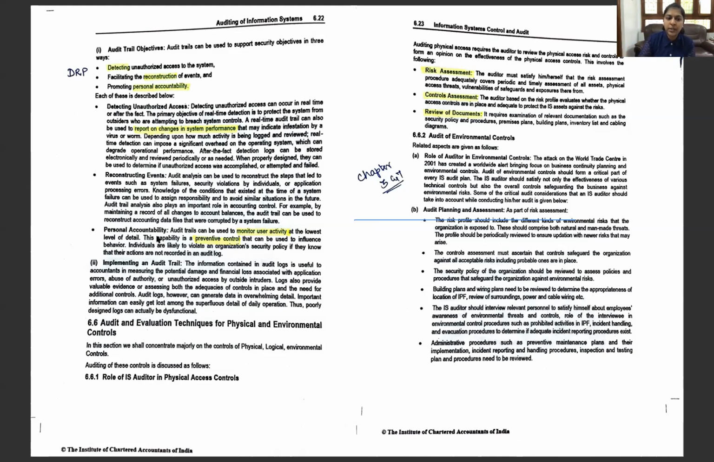And then is personal accountability. That is, audit trails can be used to monitor the user activity, and this serves as a preventive control. So these are the objectives of audit trail. What are the objectives of audit trail? DRP. What is D?